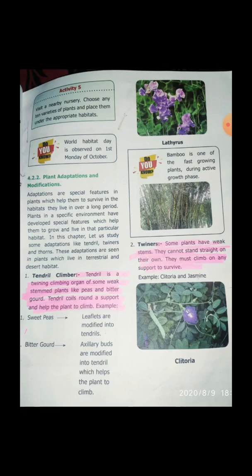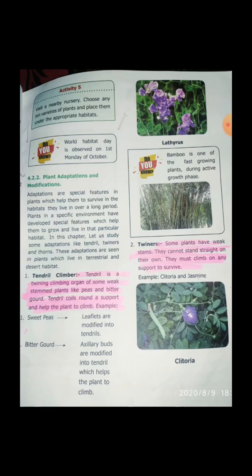So the plant which needs support from another plant to grow up is called an adaptation. What is meant by adaptation, children? The plant which needs support from another plant to grow up, because some plants cannot stand on their own stem. That plant needs some neighbor plant to grow up or survive. Such a plant is called an adaptation plant. For example, here see tendril climber.